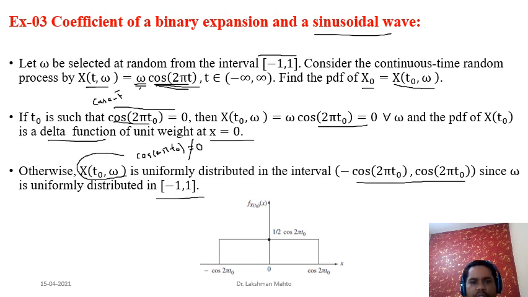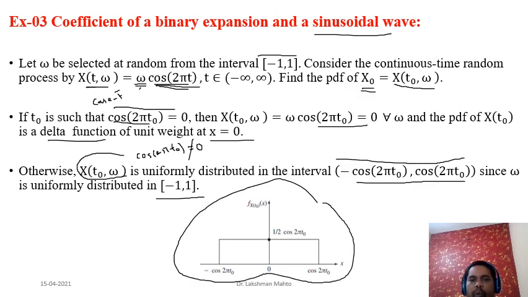So if you are taking omega as a uniformly distributed random variable from -1 to 1, due to that, the corresponding one instant of the random process would also be uniformly distributed in the interval. And the plot you can observe like this. This is the plot of this one instance of the random process.